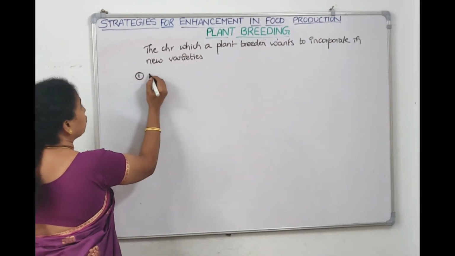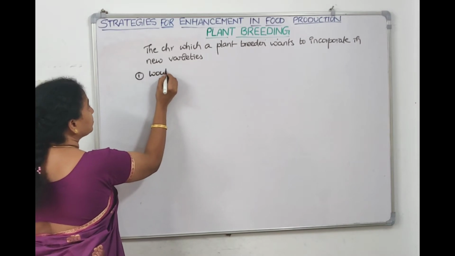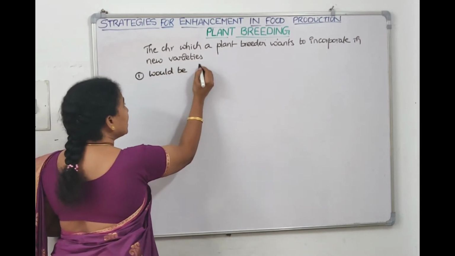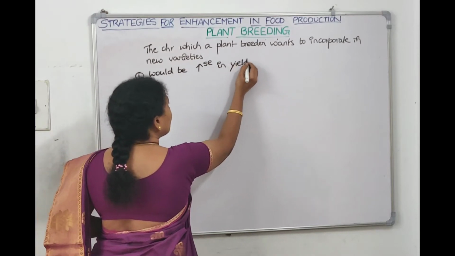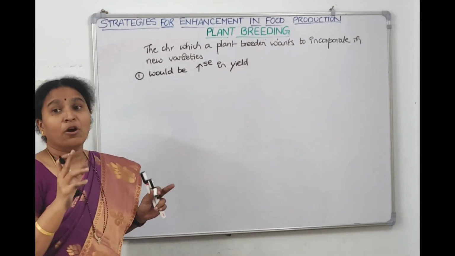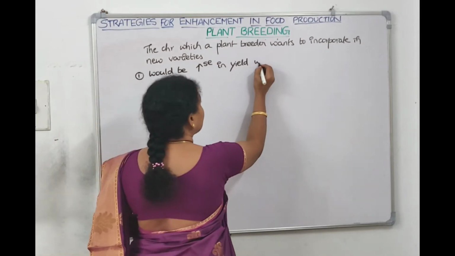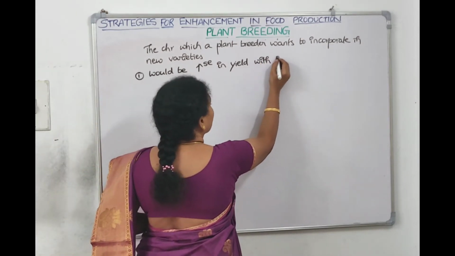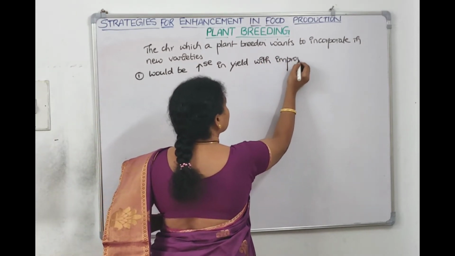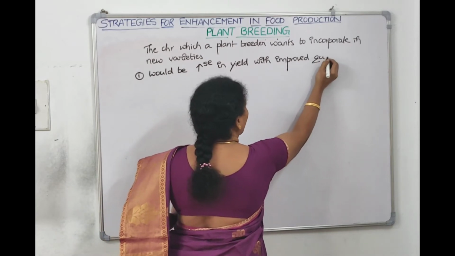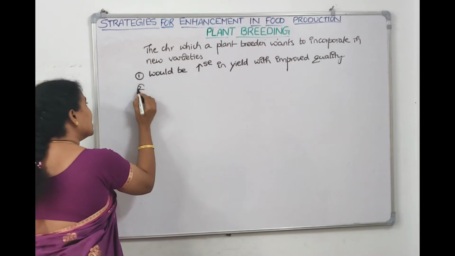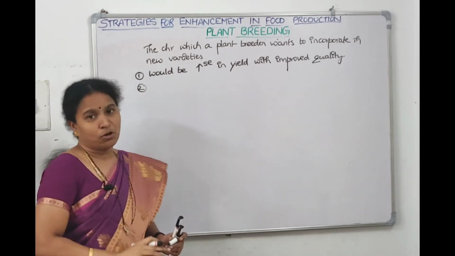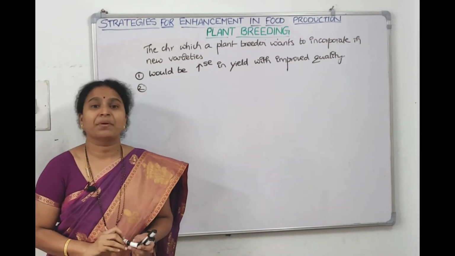The first point would be an increase in yield, and that yield should be of improved quality. Quality should be good and quantity also should be good. That is the first quality which everyone wants to introduce into the plant through plant breeding.